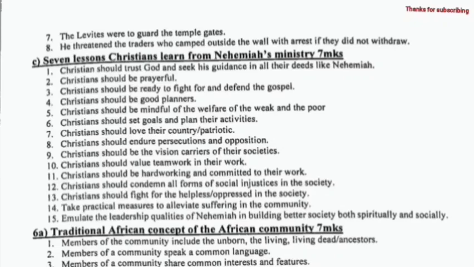Christians should love their countries and act patriotic. Christians should endure persecution and opposition. Christians should be the vision carriers of their societies. Christians should value teamwork in their work. Christians should be hardworking and committed to their work.